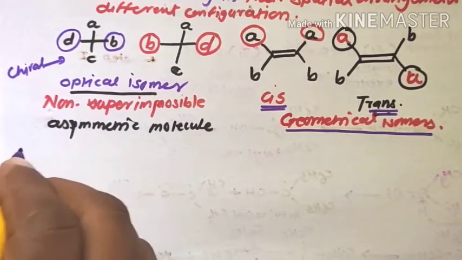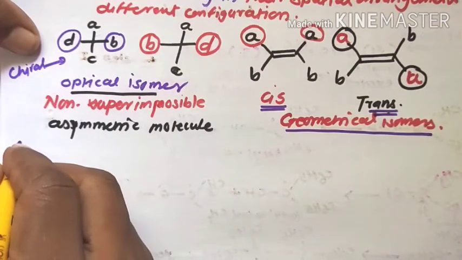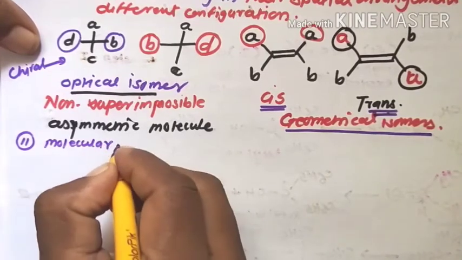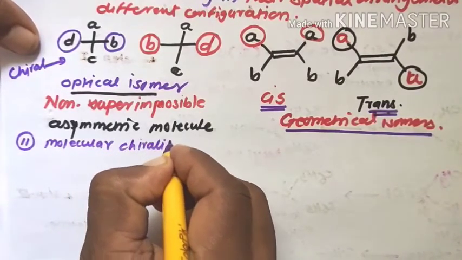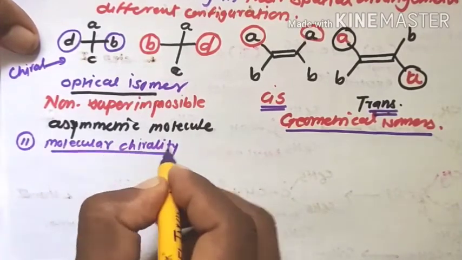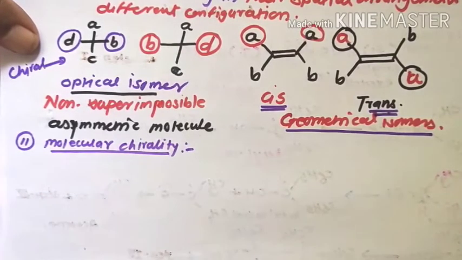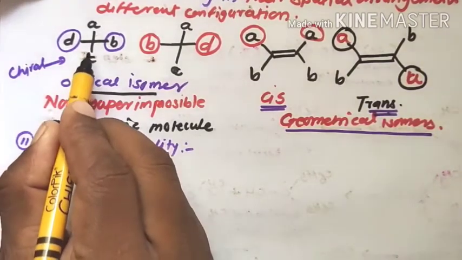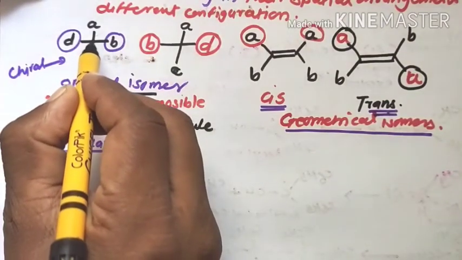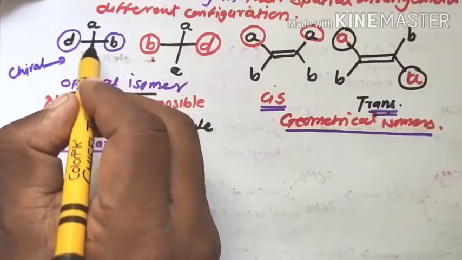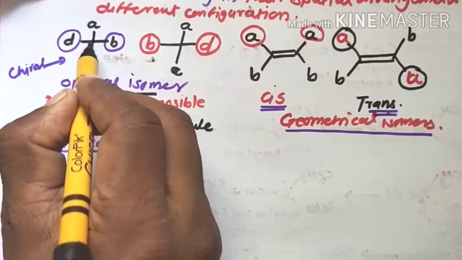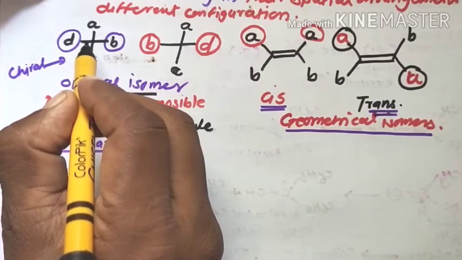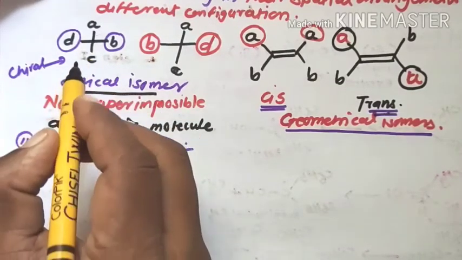Then the second point, molecular chirality. In this, when a molecule contains one chiral center, like these molecules, there is one chiral center carbon, the center carbon atom bonded to four different groups. Therefore, this molecule contains one chiral center or one asymmetric carbon atom. Therefore, it exists in two enantiomeric forms.